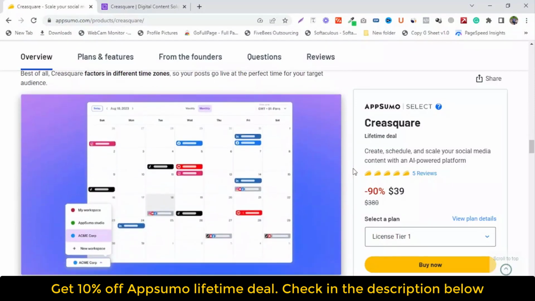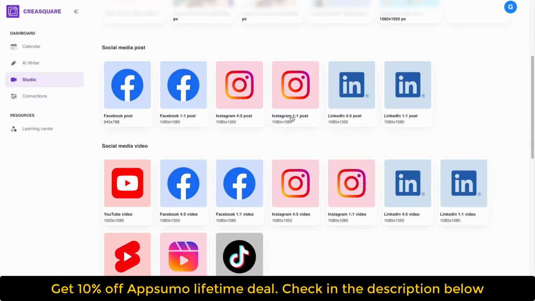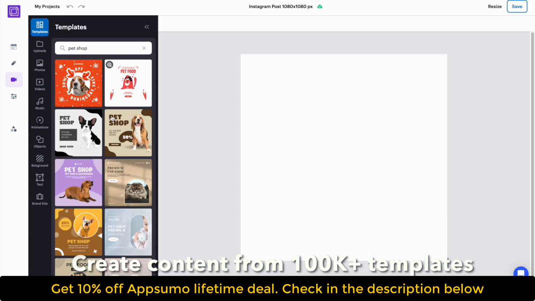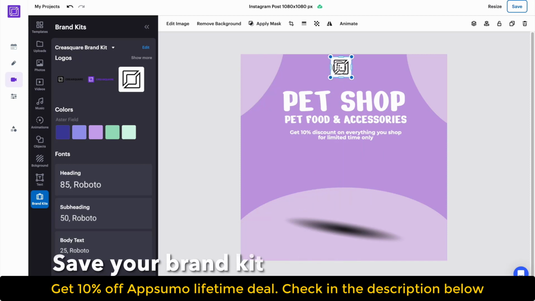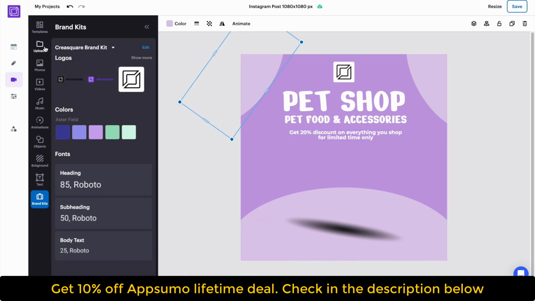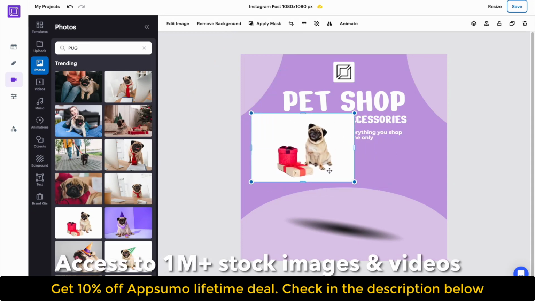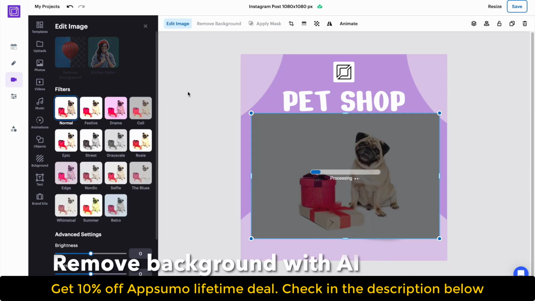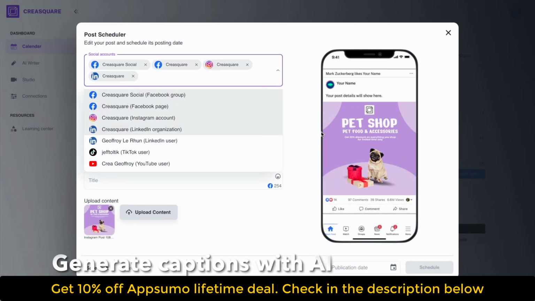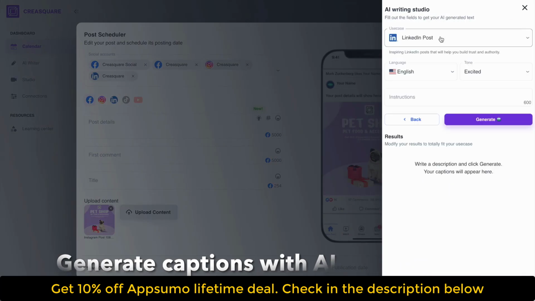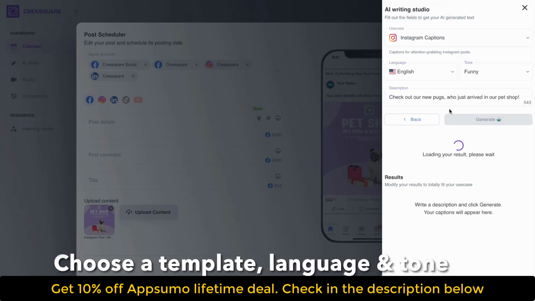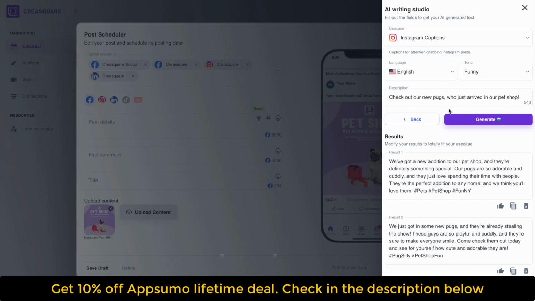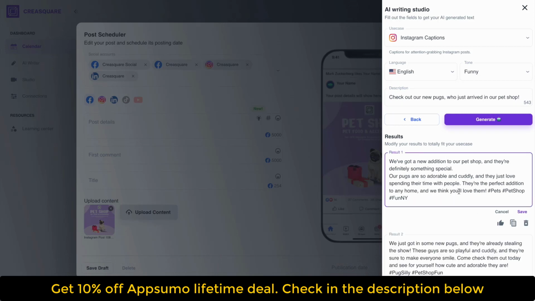What is Creasquare? Introducing Creasquare, an all-in-one platform that enables users to create captivating content, generate compelling captions with AI-powered assistance, and seamlessly schedule posts on various social media platforms. This innovative solution is designed to help individuals and businesses optimize their social media marketing efforts and enhance their online presence. With Creasquare, users can access a wide range of tools and features to create visually appealing content that resonates with their target audience. The platform's AI-powered caption generator helps users craft engaging and persuasive captions that grab attention and increase engagement. Additionally, Creasquare's scheduling feature allows users to plan and publish their posts across multiple social media channels, ensuring optimal timing and maximum visibility.